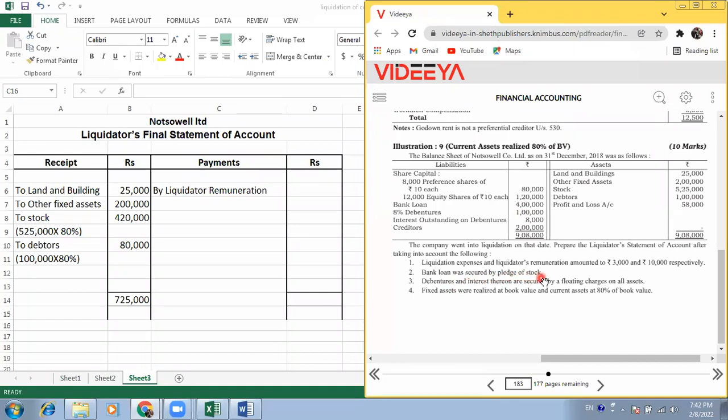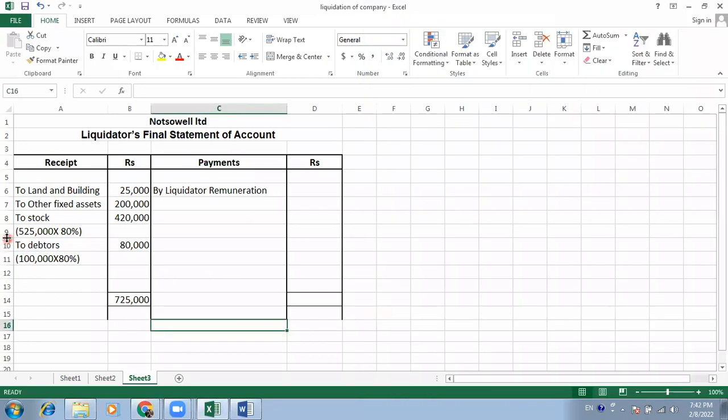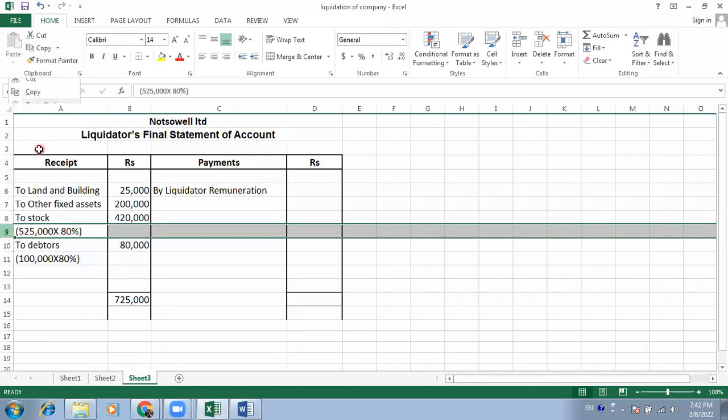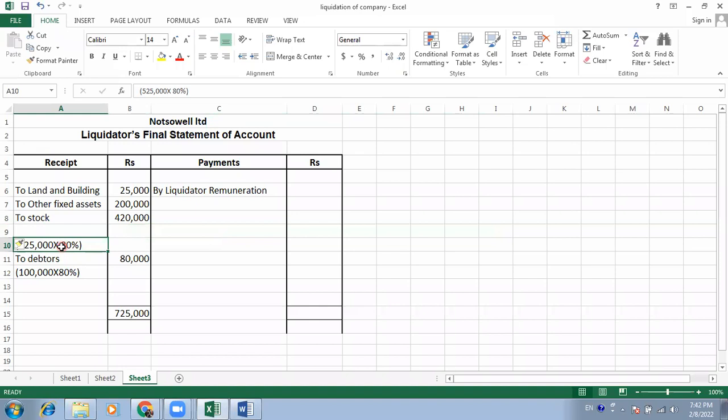As soon as the stock amount is received, first we have to pay the bank loan. That's why first we are paying the bank loan here. That is very important.